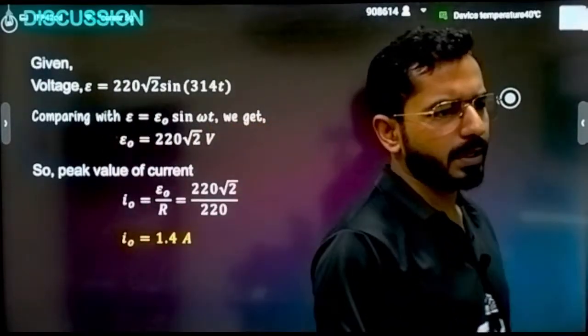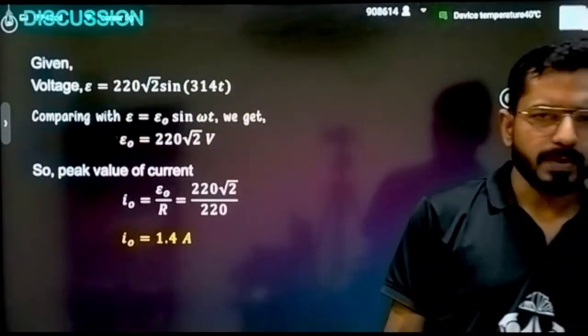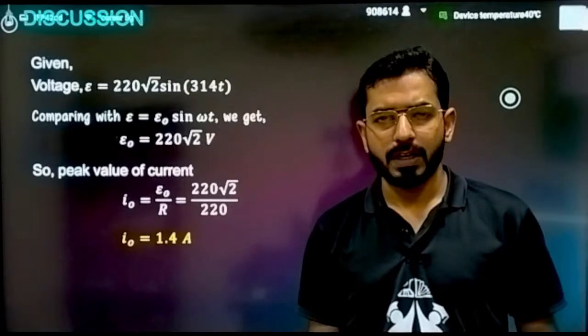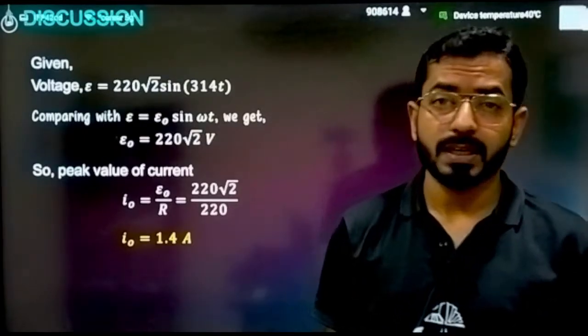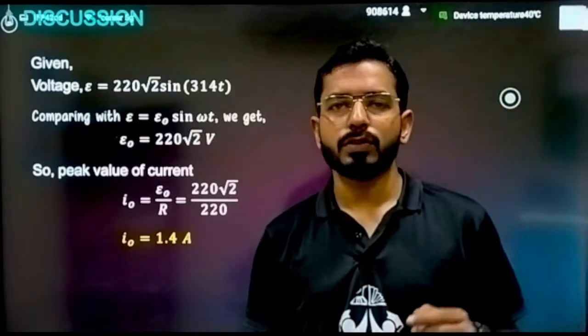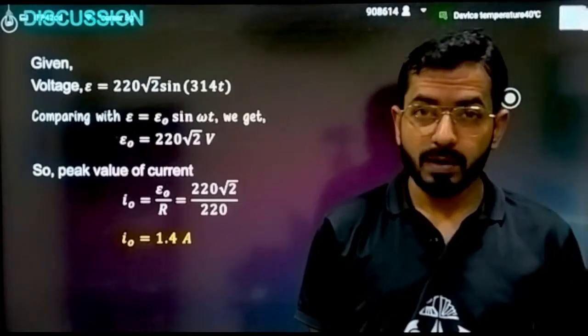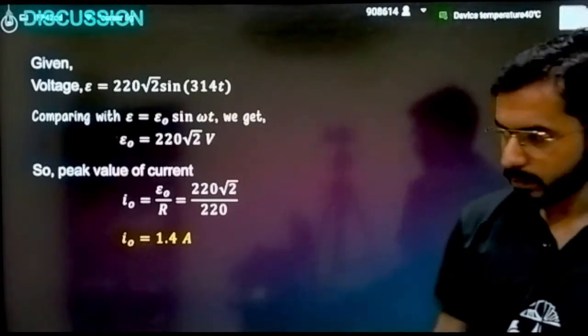A simple question. A good follow-up question could be how much the RMS current will be. Then this relation will come into use: I RMS is equal to I naught divided by root 2. Correct now?